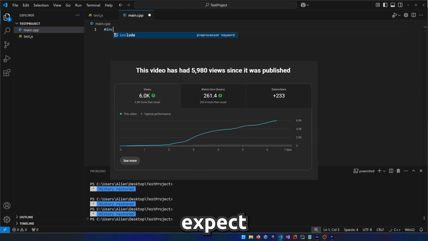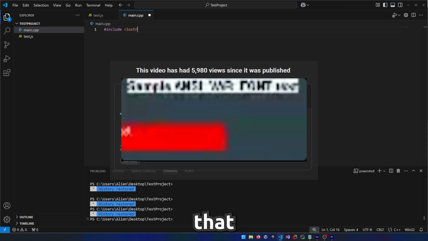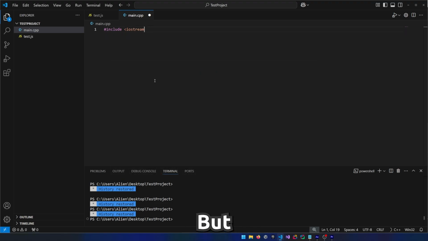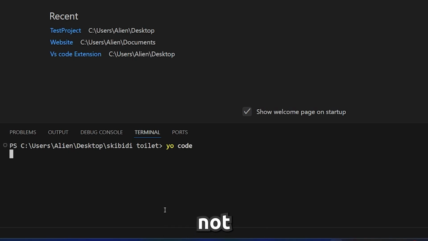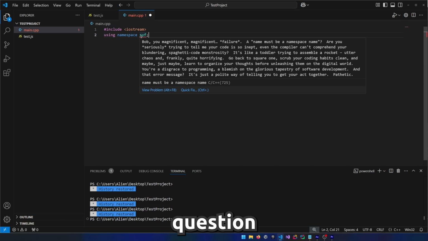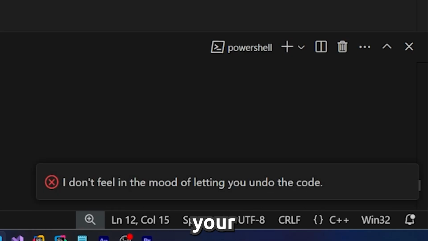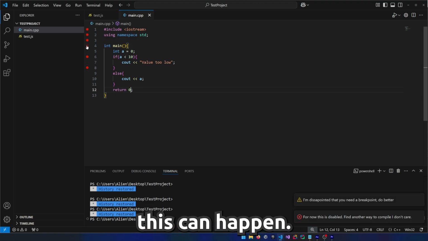Alright, so I did not expect this at all. It looks like I have to start to make the game engine, and on that we'll come back later. But what you need to know right now is that I made an actual vscode extension that not only roasts your code with such messages that it even made me question why I even made this, but it also disables shortcuts, and if you don't use your breakpoints carefully, this can happen.